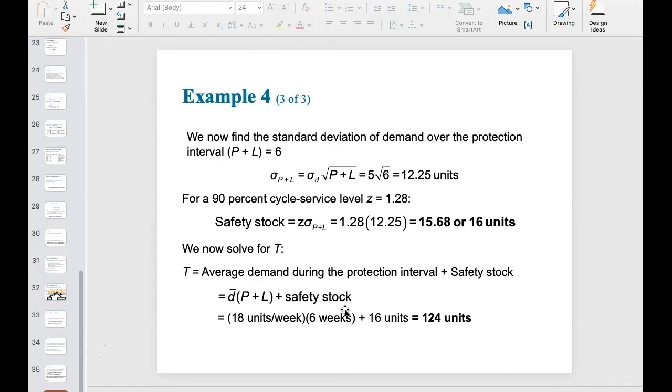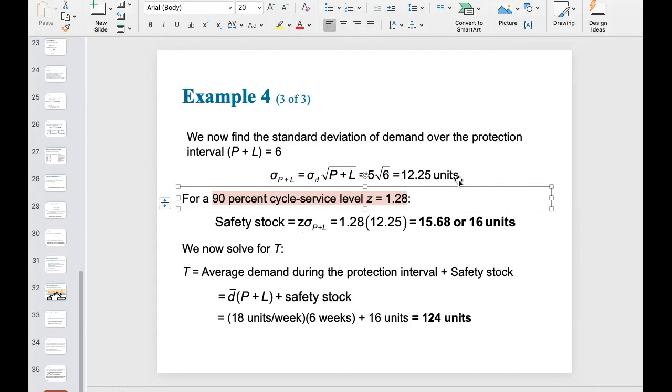When we calculate the safety stock, the only difference is this: the 90% cycle service level still gives you a Z value of 1.28, exactly the same as in example 3. Now, when we calculate sigma P plus L, the difference is already shown in this equation.